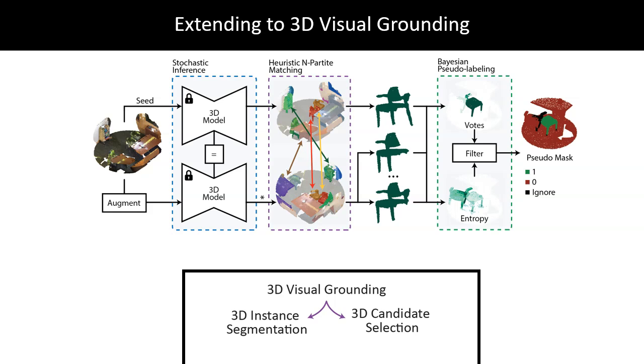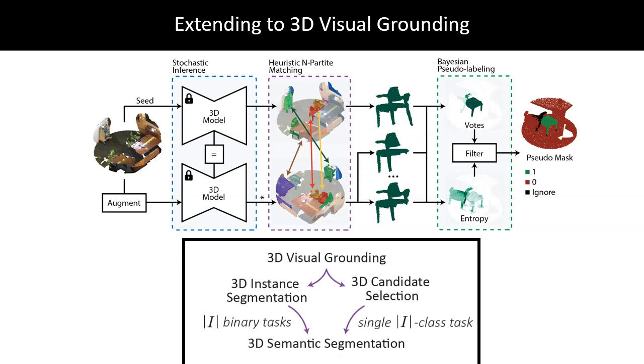Using the same building blocks, we can reduce the task of dense 3D visual grounding to a set of two-class semantic segmentations, as in 3D instance segmentation, and a single-point semantic segmentation of I classes, with I denoting the number of total instances detected by the visual backbone. Thus, our pseudo-labeling strategy can be again used without modification.